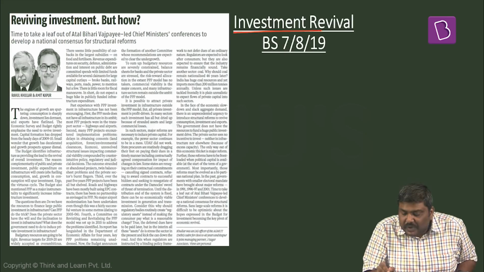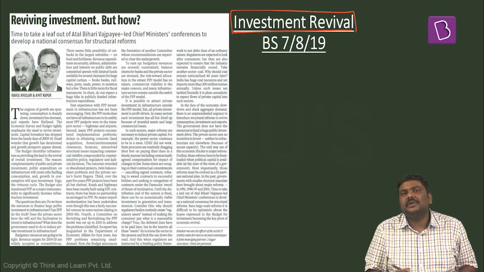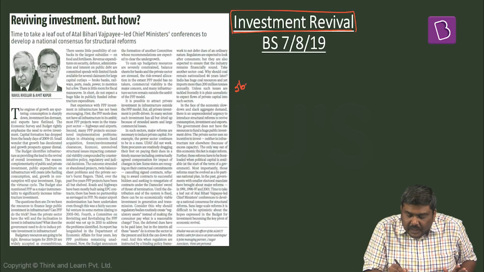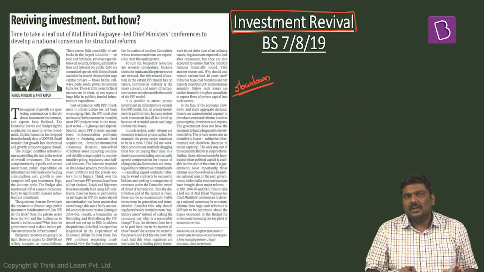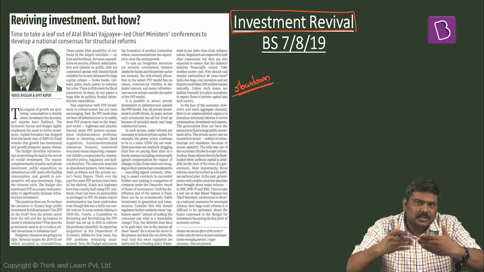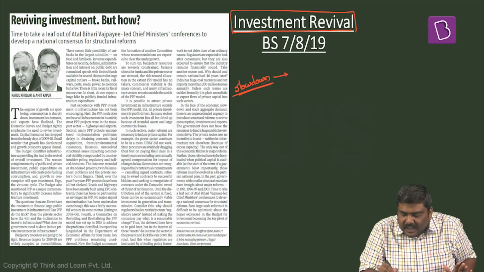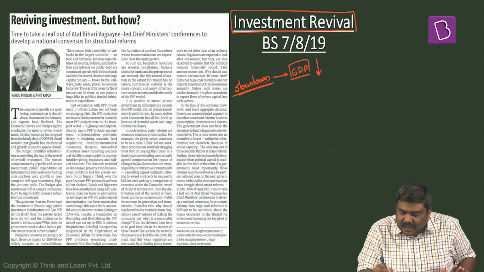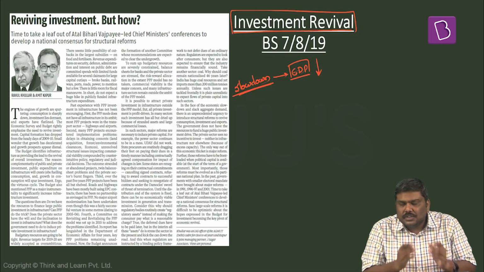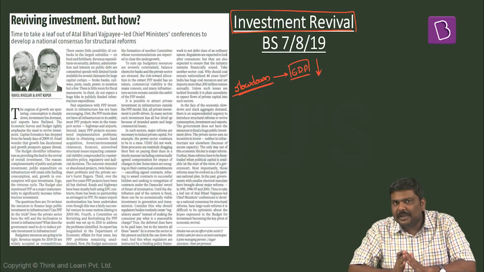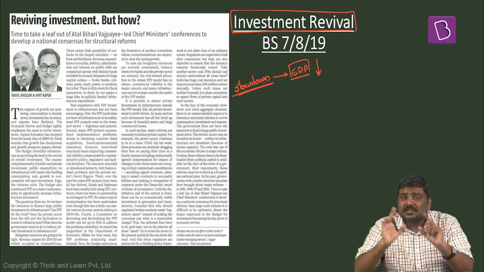Now, let's have a look at reviving the investment in the Indian economy. In the last couple of months, there is this particular point of a slowdown in the Indian economy or slowdown in the growth of the Indian economy. Now, first of all, you need to understand what do you mean by slowdown. Please understand this. Slowdown essentially means there is a GDP growth rate, but this particular GDP growth rate is actually declining. I'll repeat the statement. Slowdown means that there is a GDP growth rate, but this particular GDP growth rate is actually on the decline. This is called as a slowdown.